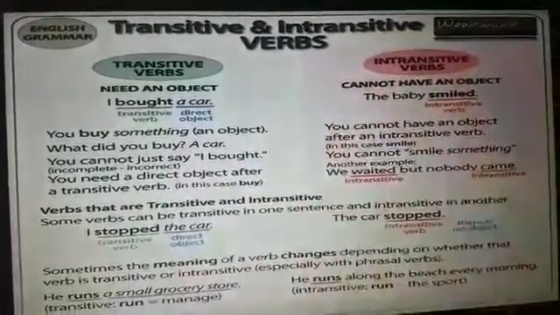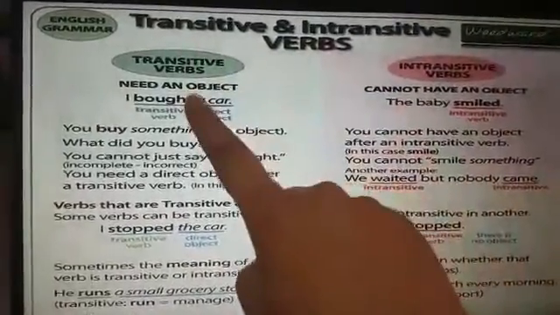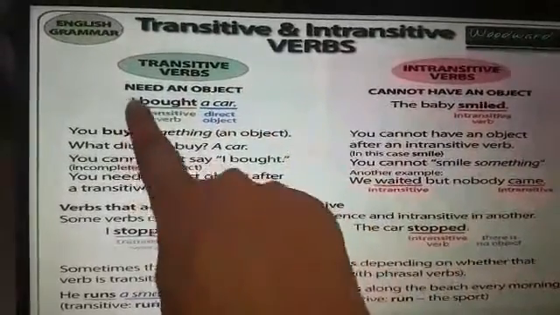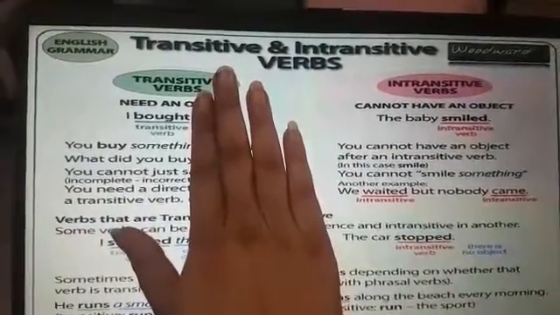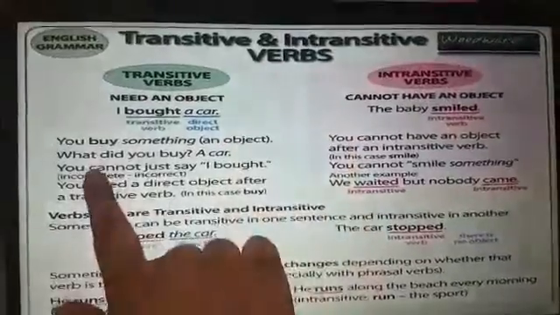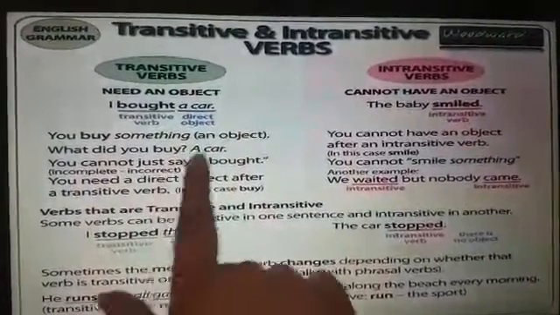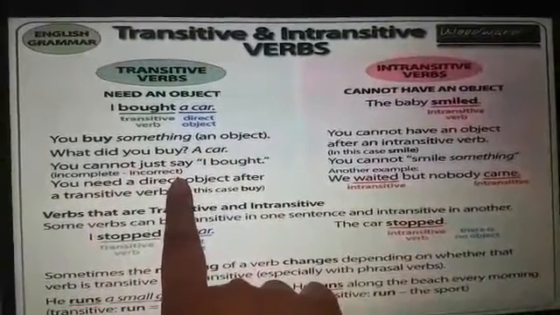Now the difference is very clear and it's very easy also. Please pay attention and you will understand very easily. Transitive verbs are the verbs that always require an object to get completed. Now read this sentence. I bought. What did you buy? You bought a car. You just cannot say I bought.